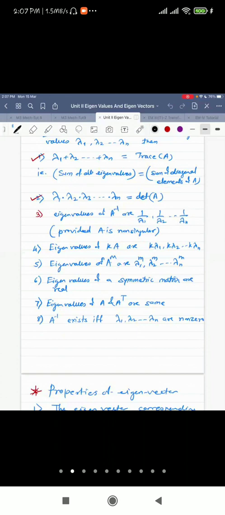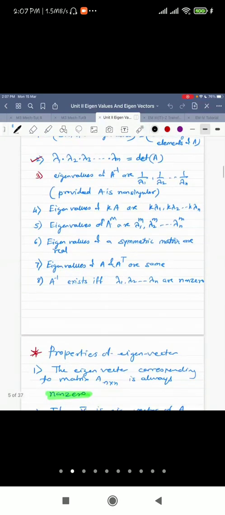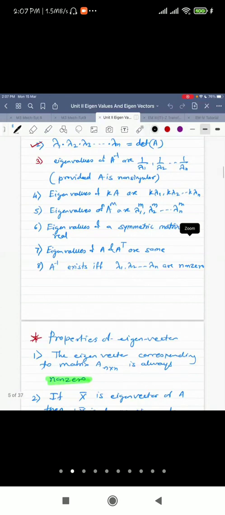Just go through them. For A inverse, the eigenvalues are the reciprocals of the eigenvalues of A, provided the matrix A is non-singular, that is, its determinant is non-zero. If you are taking the power of a matrix, then the eigenvalues are nothing but the powers of the given matrix's eigenvalues.